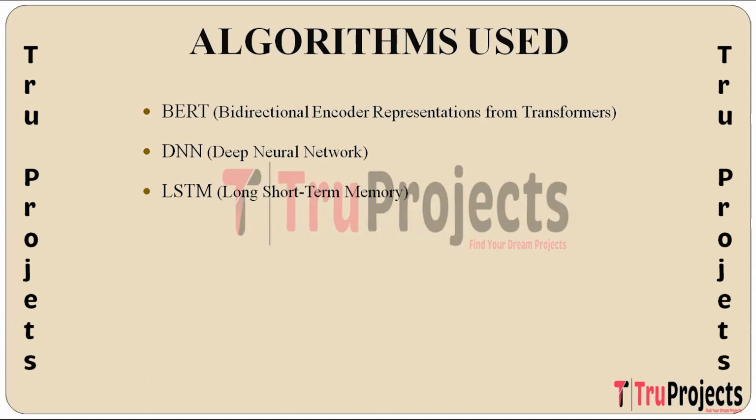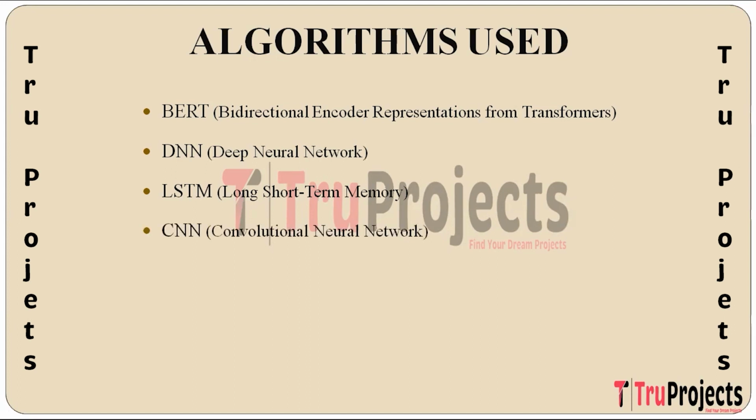The next one is LSTM, that is long short term memory. So, LSTMs are a type of recurrent neural networks designed to overcome the vanishing gradient problem, allowing them to capture long term dependencies in sequential data. They are well suited for understanding context and relationships within textual content.